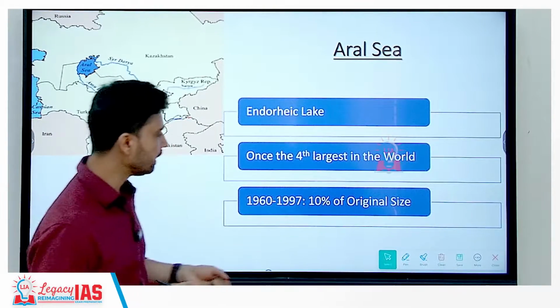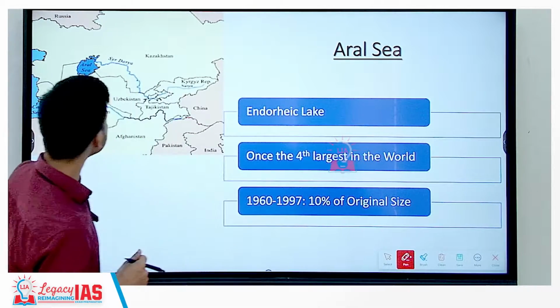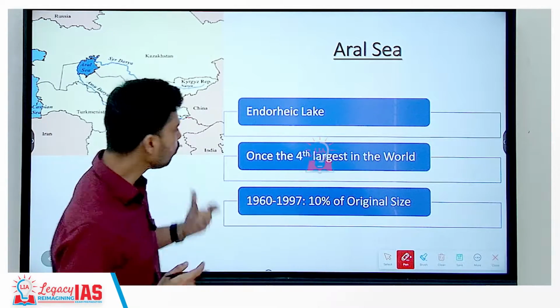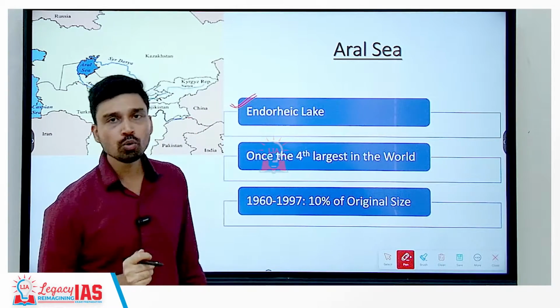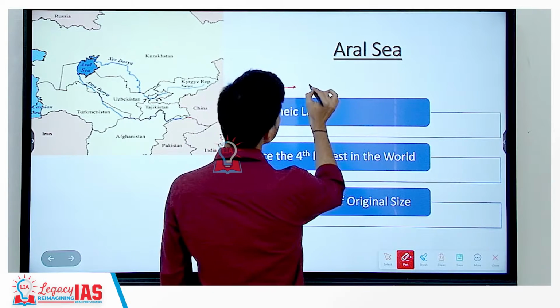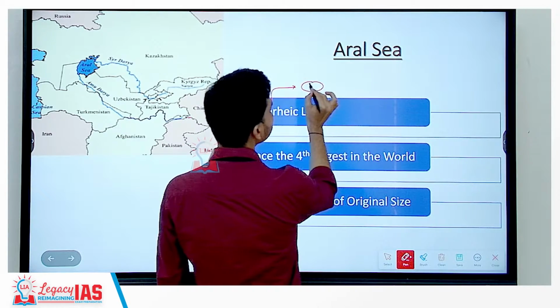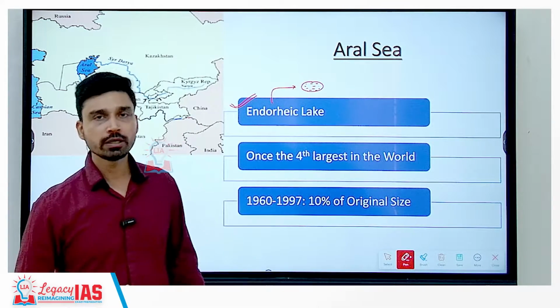Coming to the second lake, that is the Aral Sea. Though it is called a sea, it is basically an inland lake, and more precisely the Aral Sea is what we can call an endorheic lake. An endorheic lake basically means a lake that is surrounded by land on all sides, and also it does not have any outlet either horizontally or vertically.